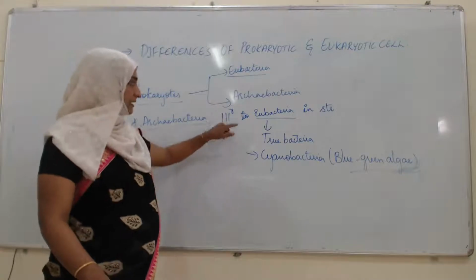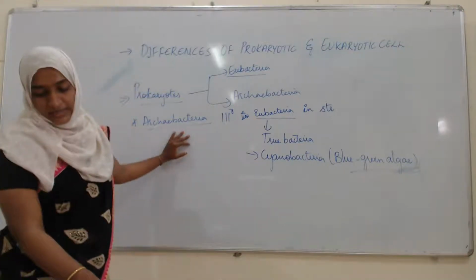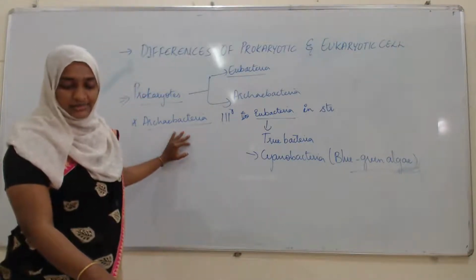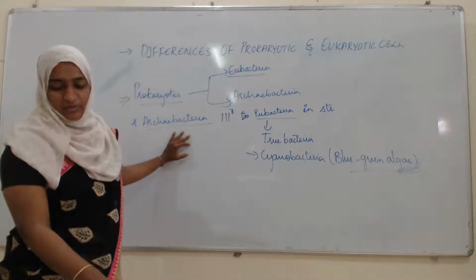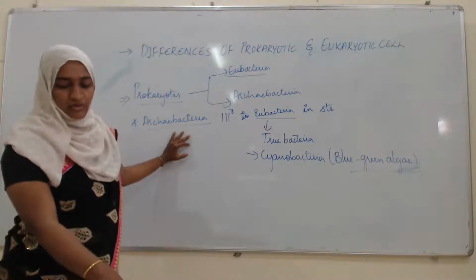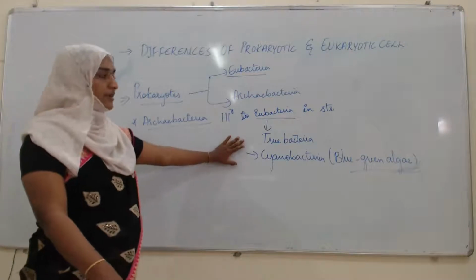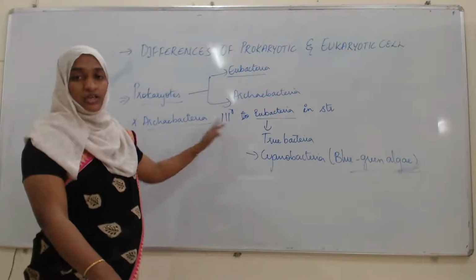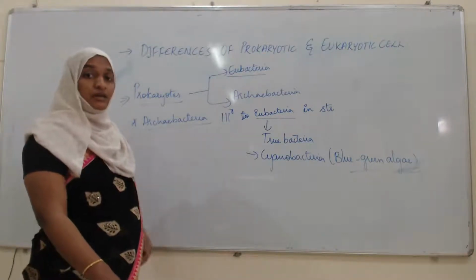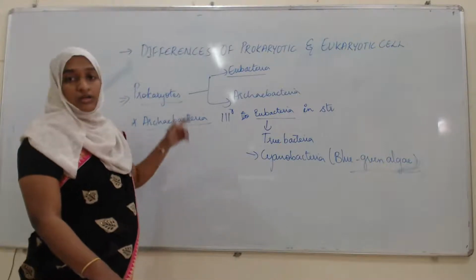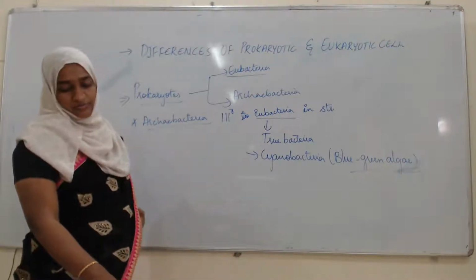The archaebacteria are similar to the eubacteria in cellular structure, but are as different from the eubacteria as they are from eukaryotes. Okay.